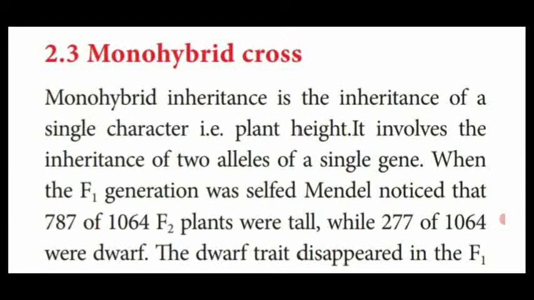So the dominant character is expressed in high quantity in the F2 generation.